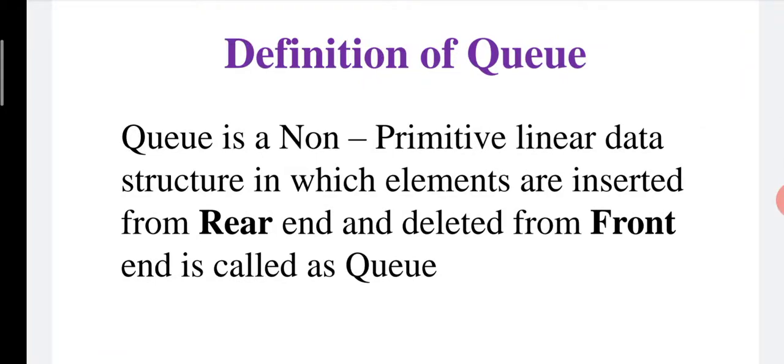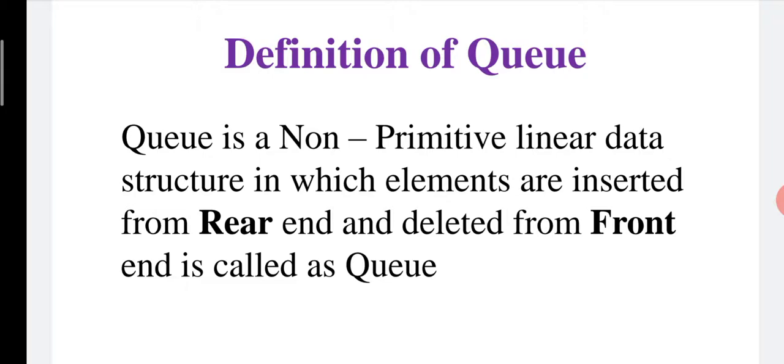First we will see the definition of queue. Actually, queue is a non-primitive linear data structure in which elements are inserted from the rear end and deleted from the front end. See carefully, queue is one type of data structure, but it is a non-primitive linear data structure.